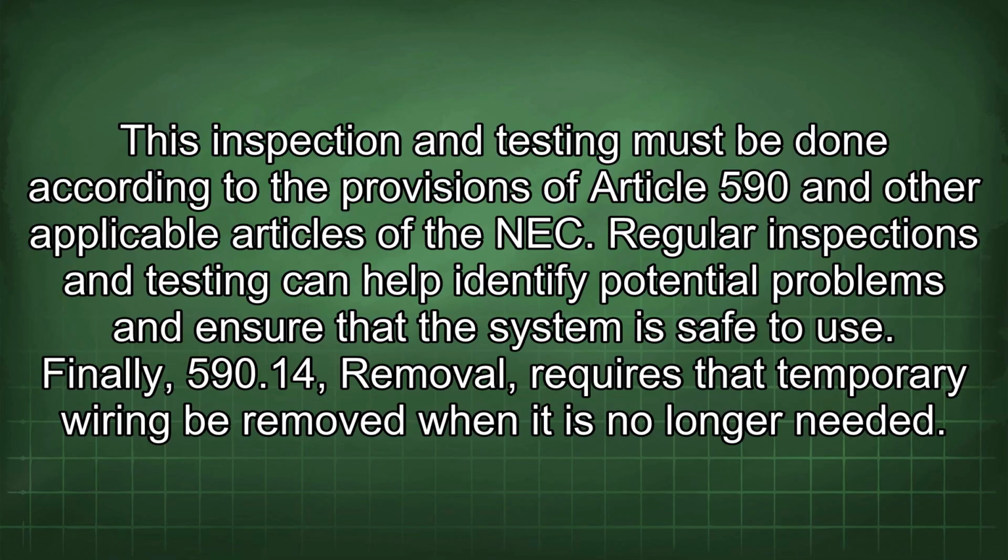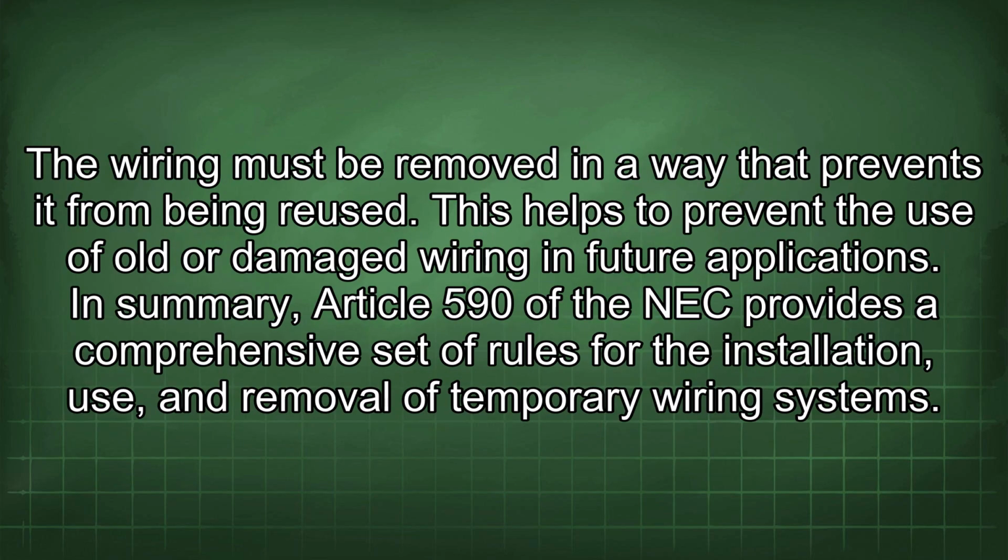Finally, 590.14 Removal requires that temporary wiring be removed when it is no longer needed. The wiring must be removed in a way that prevents it from being reused. This helps to prevent the use of old or damaged wiring in future applications.